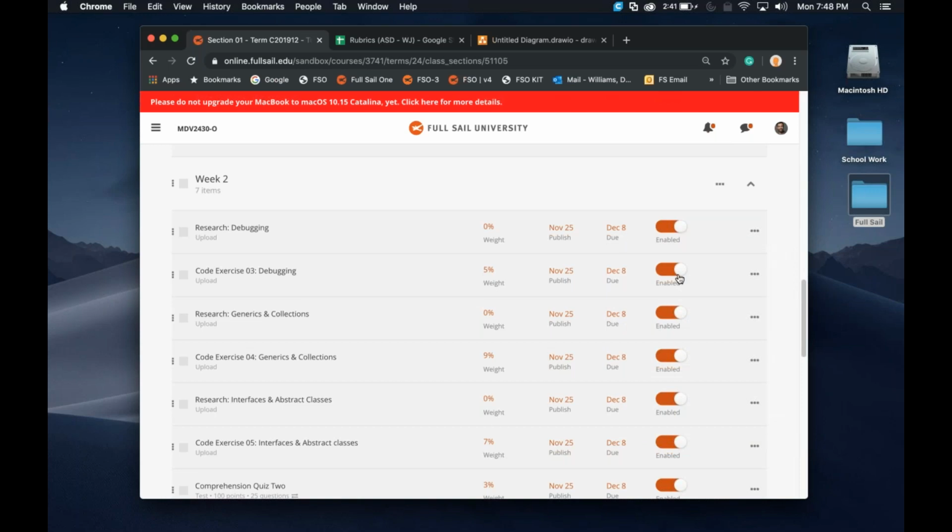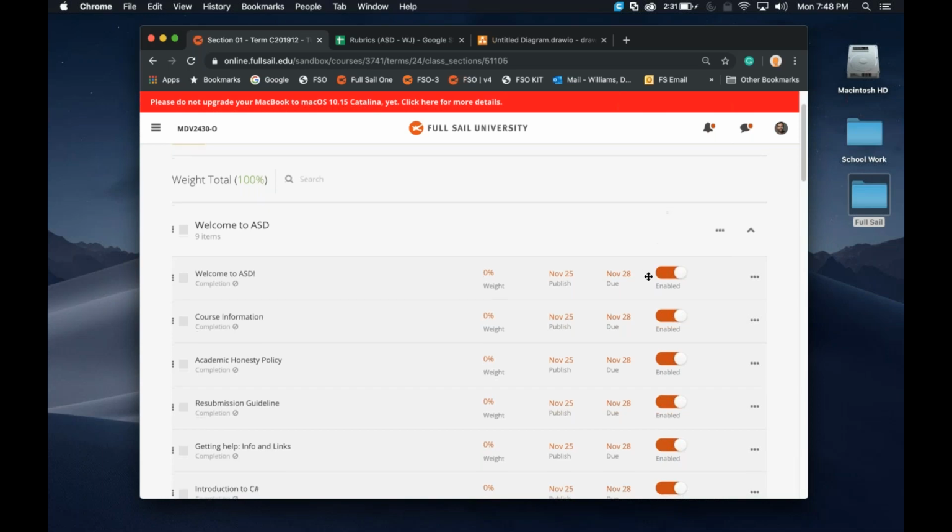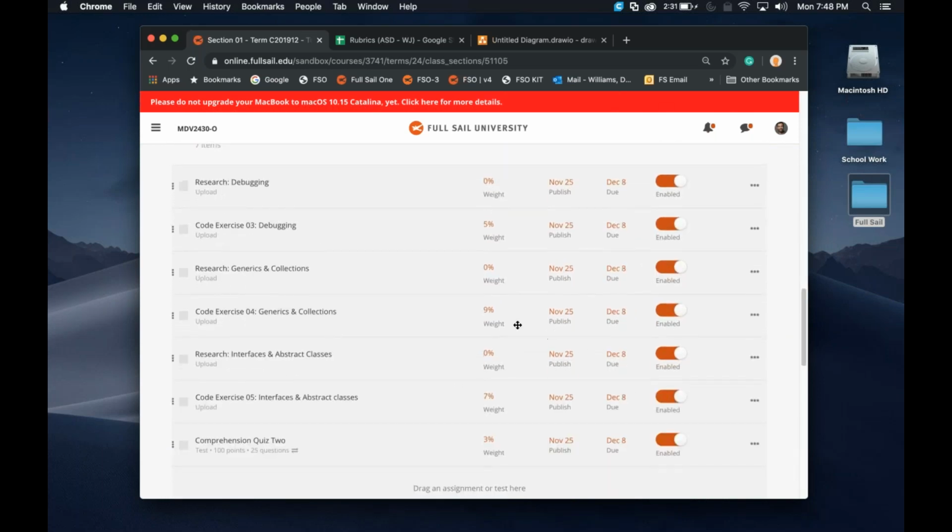Aubrey has a quick question. She says, do we want both a PDF of the notes and code, or one or the other? That is up to you. You just have to prove that you did the research. So whatever method you think shows your best proof that you have been doing the research, upload that. Or both. I don't really care. Just upload something that shows that you're doing stuff.